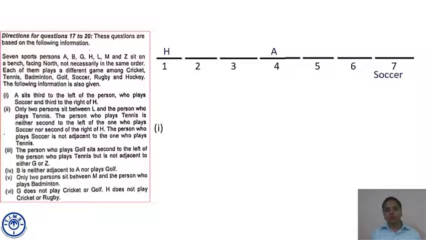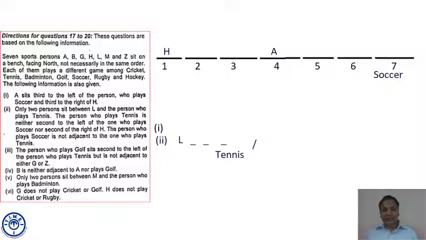Now point number 2. Only 2 persons sit between L and the person who plays tennis. How do we write this? Only 2 persons sit between L and the person who plays tennis. That means L, then 2 positions, then the third position is occupied by a person who plays tennis. It can be swapped also. That means tennis, then 2 positions, then a person named L. It's a big statement.